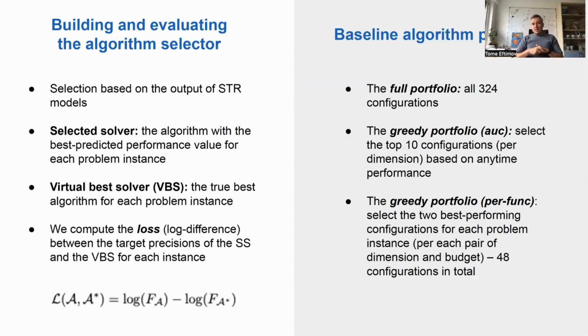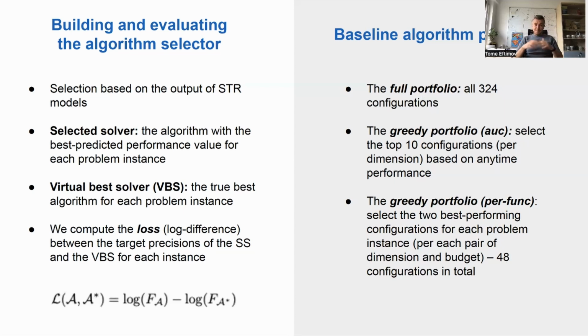Again, building and evaluating the algorithm selector is a common scenario in all other studies dealing with algorithm selectors. We are interested in the loss between the selected solver based on the algorithm selector and the virtual best solver, which is the best performing algorithm for that particular problem. However, because we are generating new algorithm portfolios, we want to baseline the algorithm selector performance with different baseline algorithm portfolios, which in our case are the full portfolio, all 324 configurations; the greedy portfolio in which we include the 10 best performing algorithms based on anytime performance; and then the greedy portfolio per function.